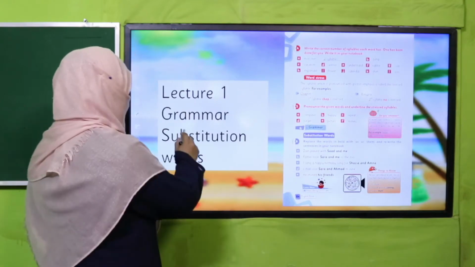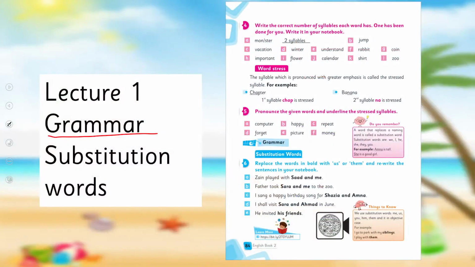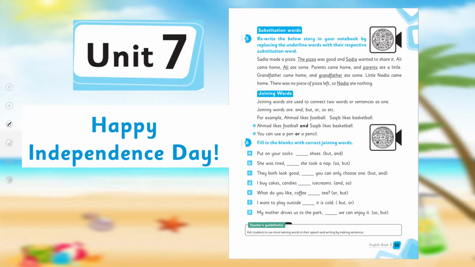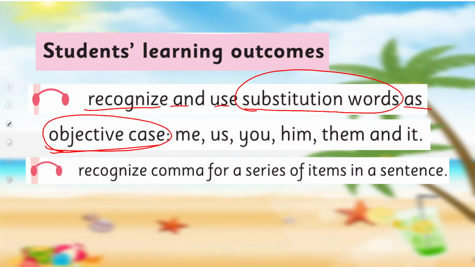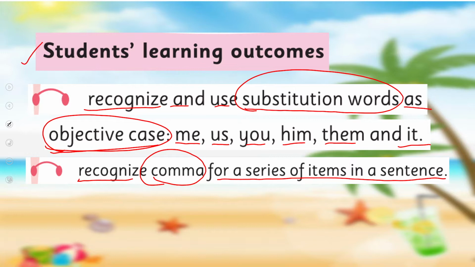Yes, my dear students, today under the title of grammar, we are going to learn about substitution words. Before this, I have already taught you about substitution words. I hope you remember. If not, you may watch this video lecture again, because this concept is going to help us to learn further to recognize and use substitution words as objective case. And what is objective case? Me, us, you, him, them, and it. Recognize comma for a series of items in a sentence. These are our today's SLOs.